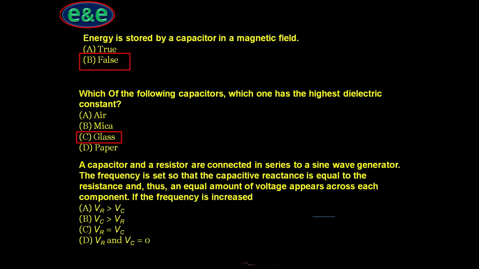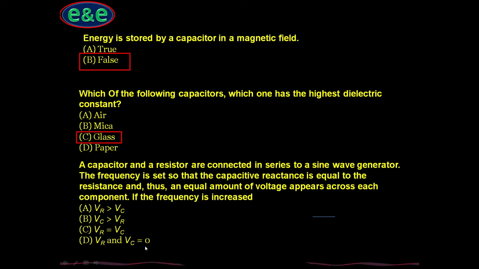A capacitor and a resistor are connected in series to a sine wave generator. The frequency is set so that the capacitive reactance is equal to the resistance, and thus there is an equal amount of voltage across each component. If the frequency is increased, which condition will occur? Option A: voltage across resistance will be greater than voltage across capacitance. Or voltage across capacitance will be more than voltage across resistance, or voltage across resistance is equal to voltage across capacitance, or both will be zero.